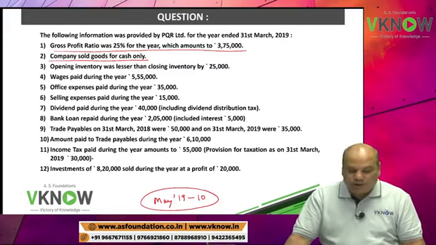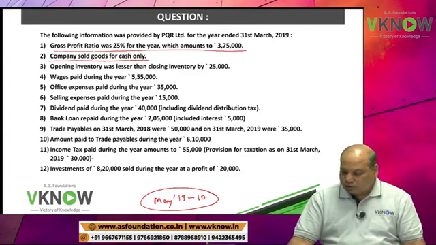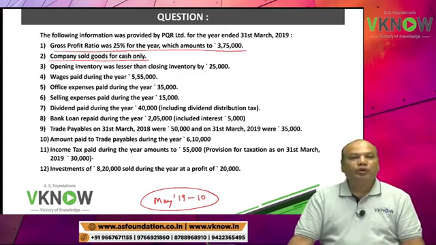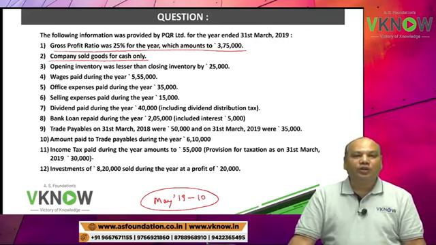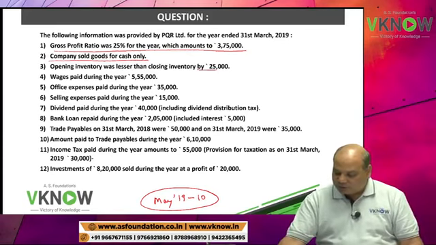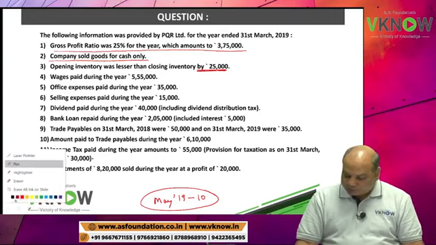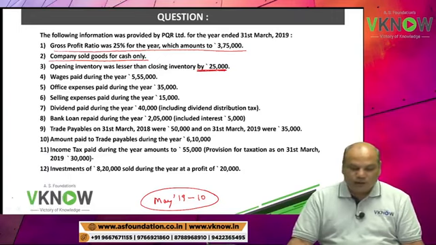Point number 3. Opening inventory was lesser than the closing inventory by rupees 25,000.